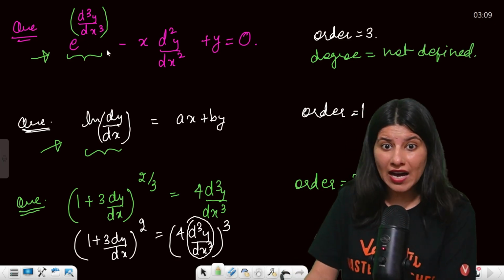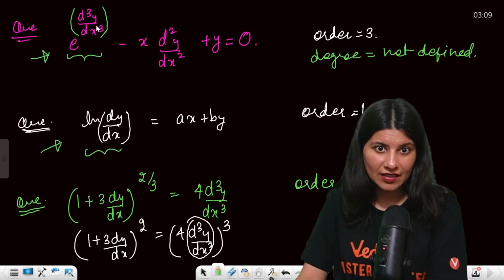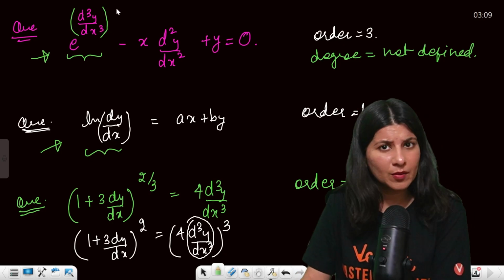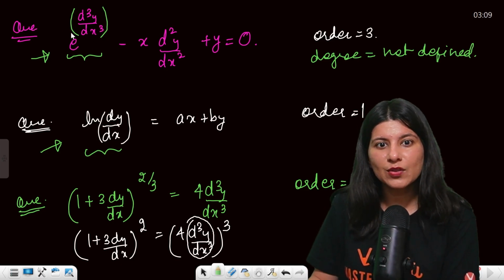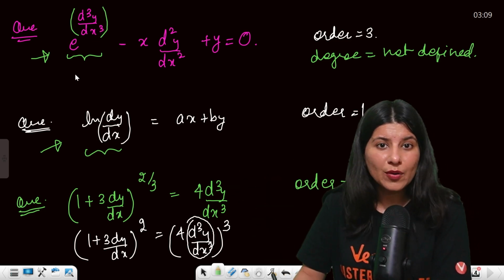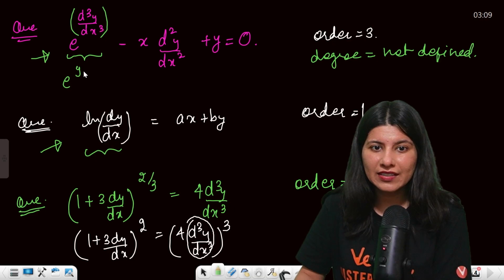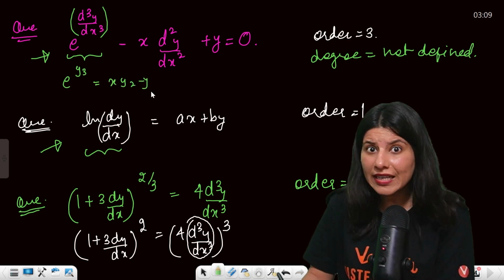If you are able to free this d3y by dx cube, then it's fine by taking log or by any manipulation. But if you try, okay, so what we can do is we can just try to make this thing free from exponential. So how to do that? E raised to power y3, suppose this is y3 is equals to x y2 minus y, correct? Now you take log both the sides.